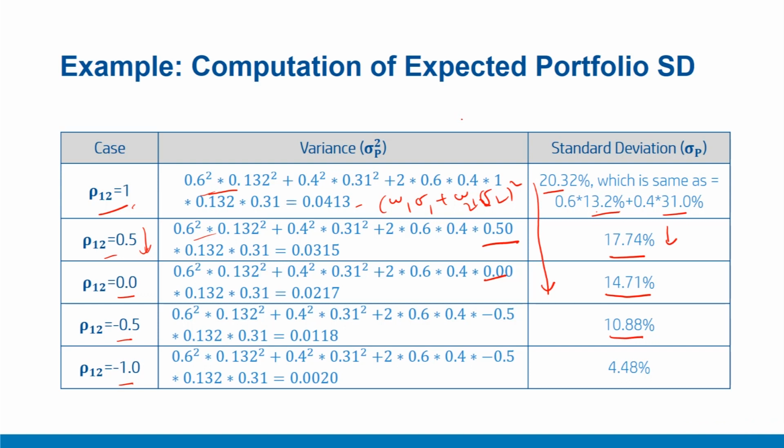We observe that as we keep on decreasing the correlation from +1 to -1, we notice how the standard deviation of the portfolio decreases. So in order to decrease the risk of a portfolio, a well-diversified portfolio with a large number of securities, if you pick and choose those securities where correlation is less than 1, you can achieve more and more diversification. To summarize this lesson, adding more securities that are less correlated or have lower covariance in the portfolio leads to diversification.